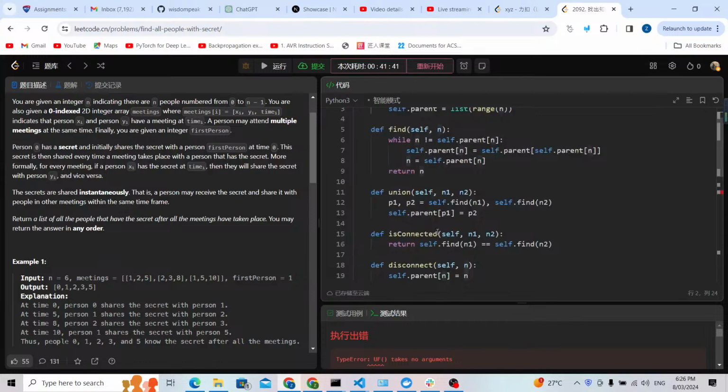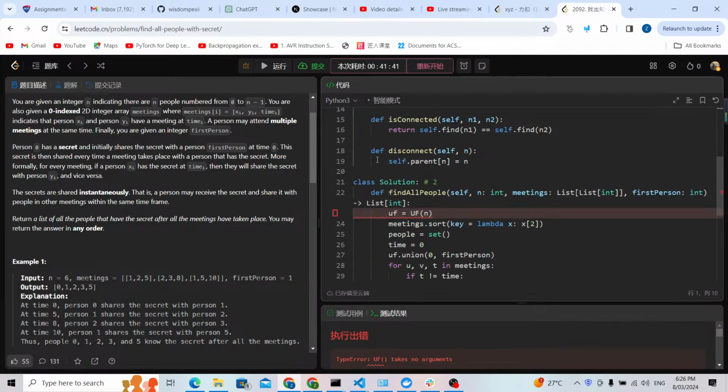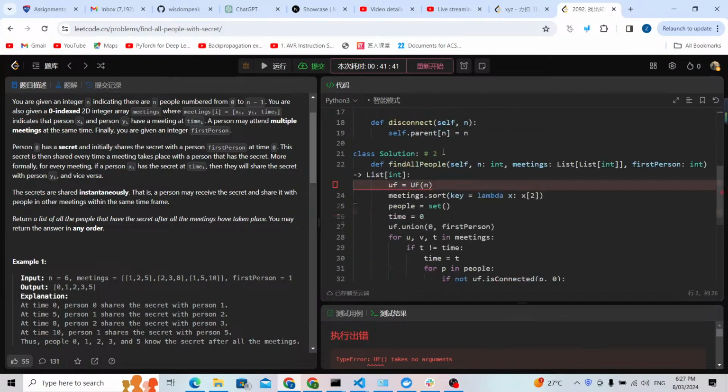Let me check what is wrong with it. This is my class unified. This is the init. I need the argument of this n.